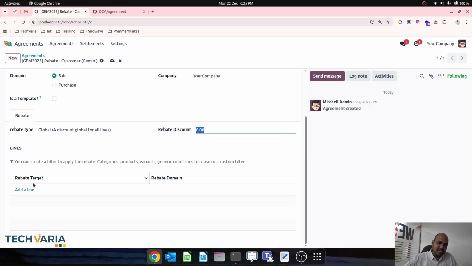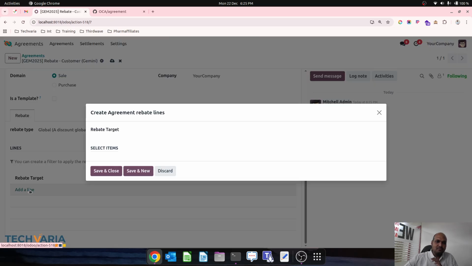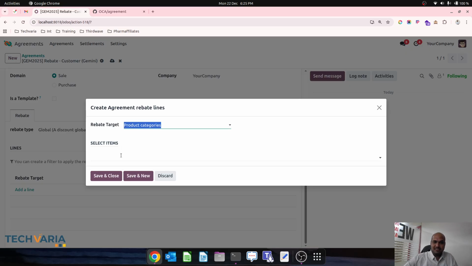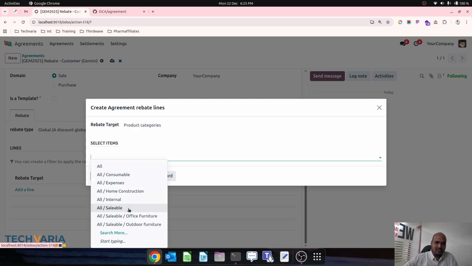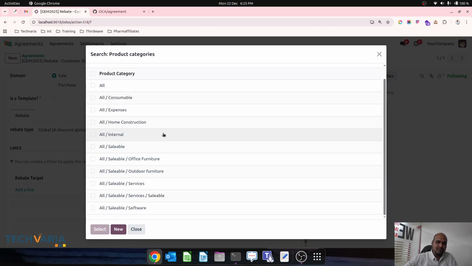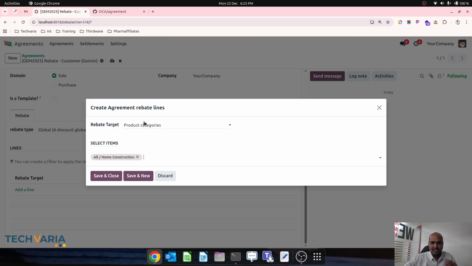Irrespective of any product category, by default you wish to give maybe 2%. And then for the rebate target, you can define it based on very limited product categories over here. Now you can see a lot of services and internal and home construction items are available.